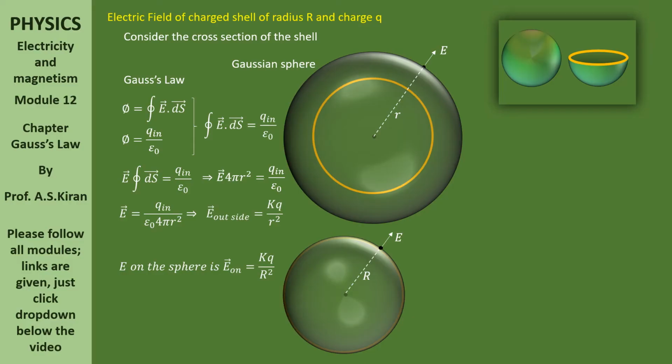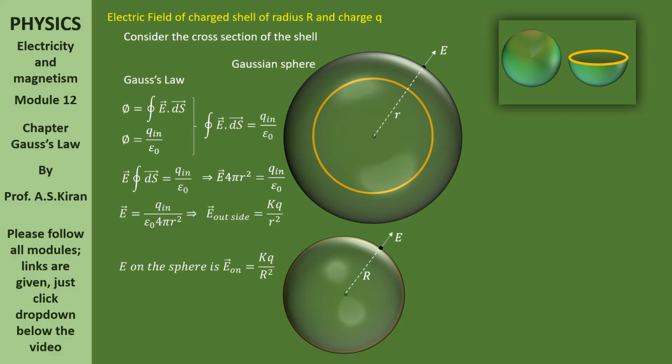Very simple it is. In the first case, by applying Gauss law and considering its radius smaller, we have got E outside equal to kq by r square. On the sphere, if you want the same electric field, then that smaller variable becomes capital R. In the ring form it is, of course it is not a ring.